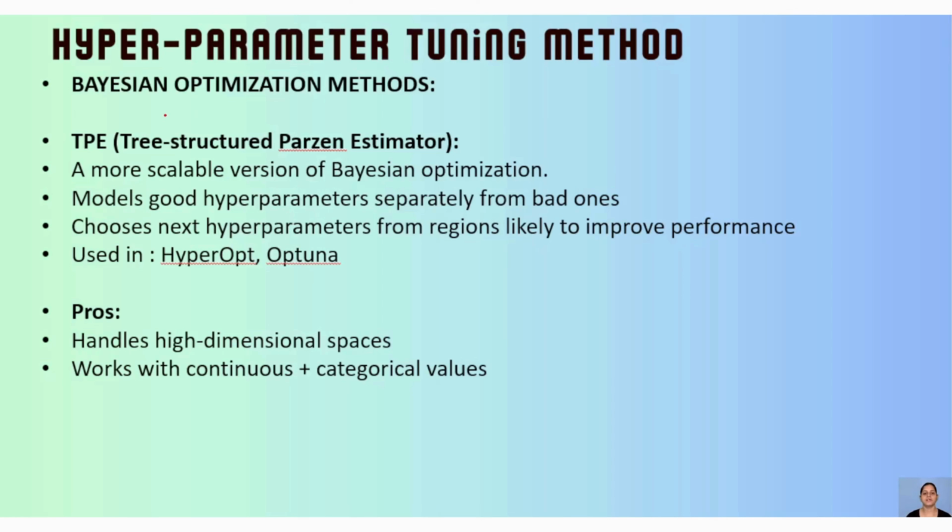And there are different methods by which we can get this. So one is Hyperopt, then Optuna. These are the different paths or different methods where we can use this, and it handles high dimensional spaces. It is very good for high dimensional data and works well with continuous and categorical both.